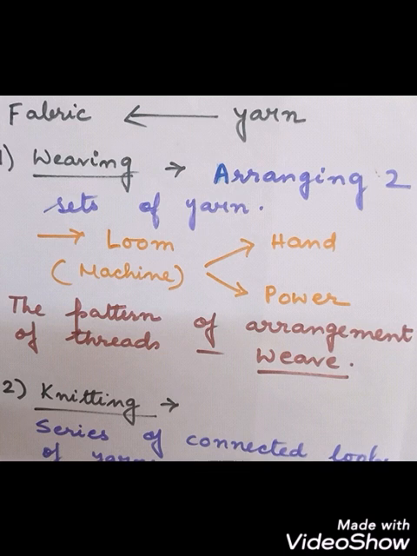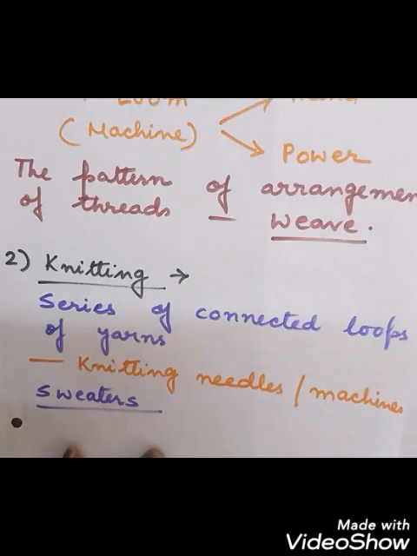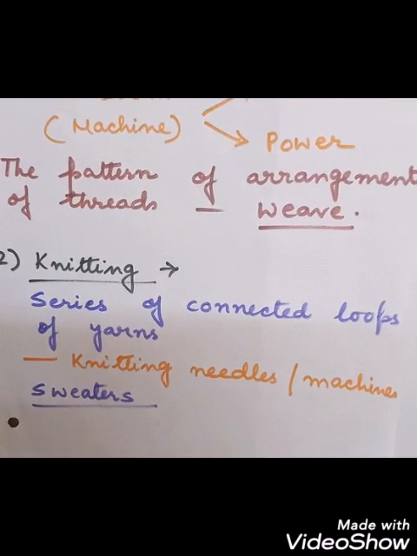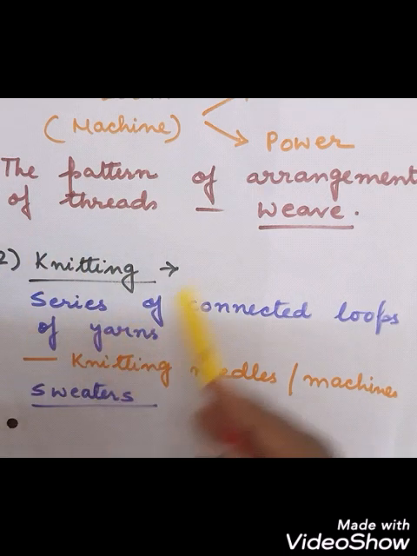Okay, and the next process is what? Knitting. Let's see what it is. So here, knitting, you all know the meaning of knitting. This involves the making of fabric. How? By connecting the loops of yarn. So many or a series of loops of yarns are connected together, and that is known as what? Knitting. So when there are a number of loops of yarns connected together in series to make a sweater, that is called what? Knitting. And how is it done? By the use of knitting needles or machines.